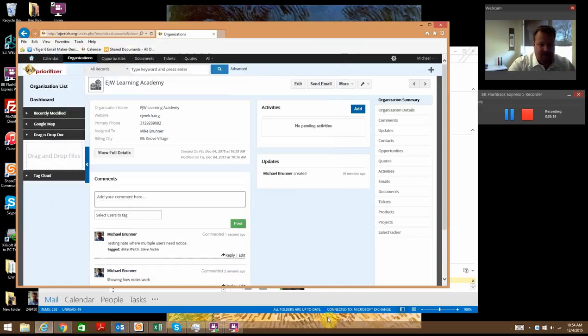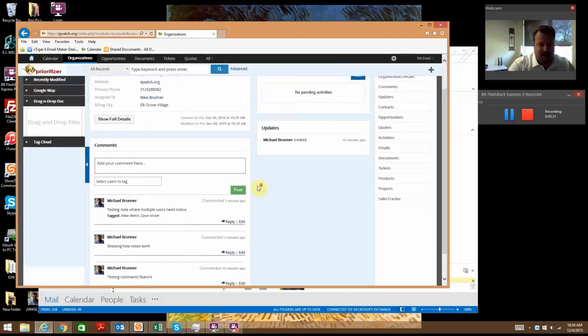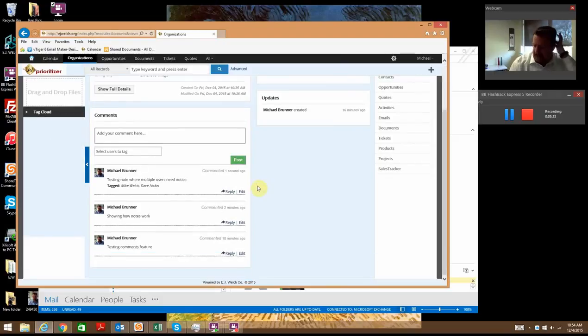This is a way for us to keep a central clearinghouse of everything that's going on against an account. So again, anytime you've got something that requires you to pick up the phone and notify a sales or territory manager about an event, just put the phone down, post a note in the system, and tag the users who need to be notified.